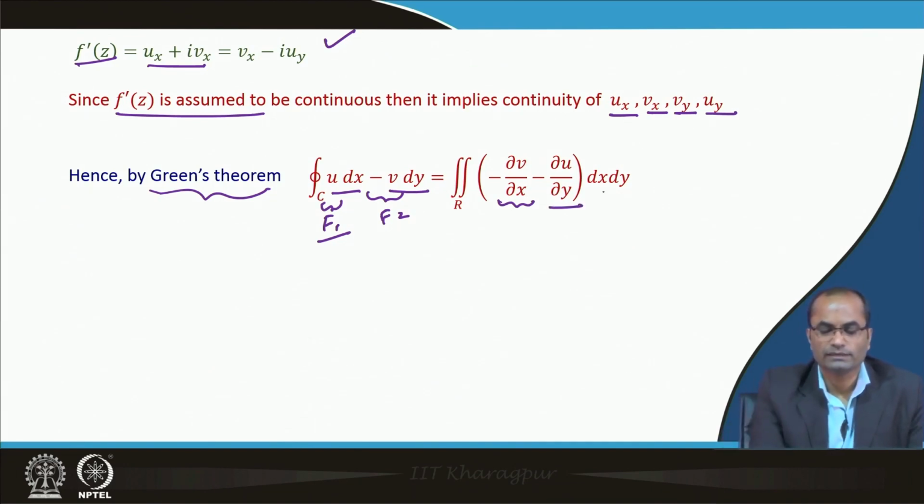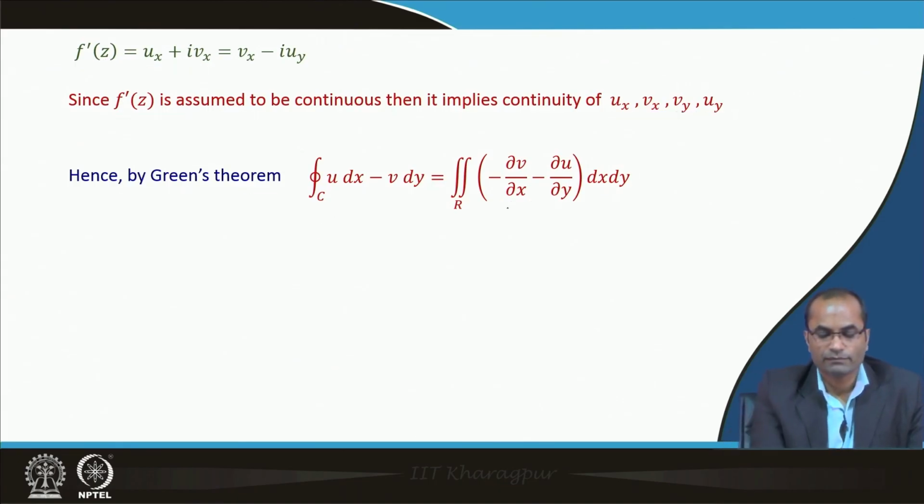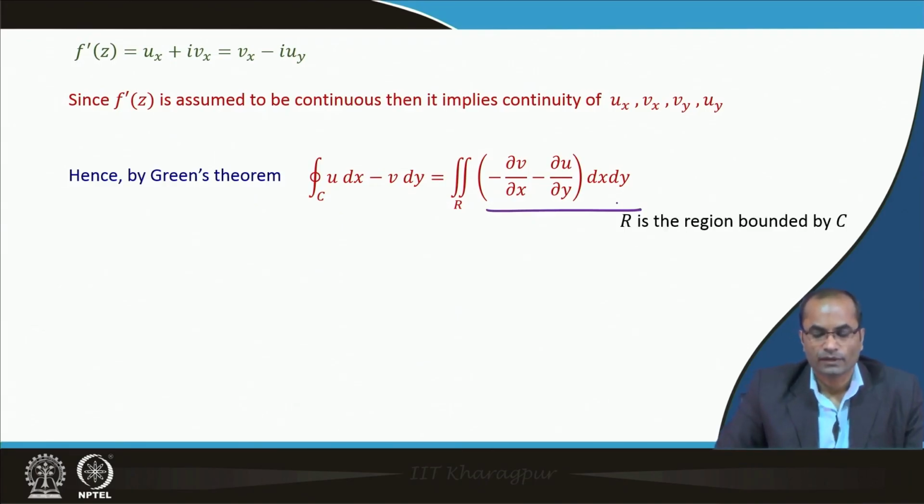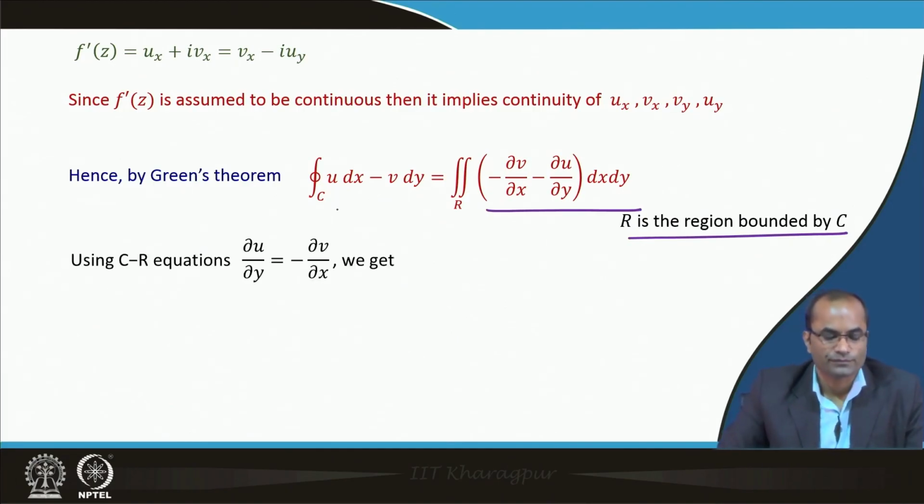So, del u over del x dx. This curve integral can be written as this area integral using Green's theorem, and R is the region bounded by this curve C. It is the same setting that we have for Green's theorem.